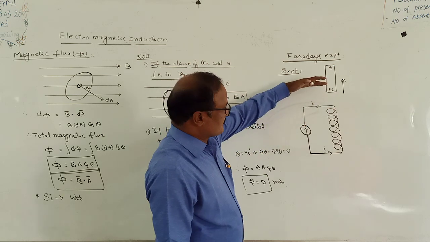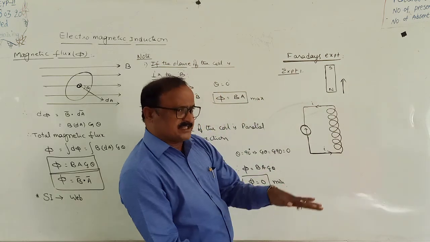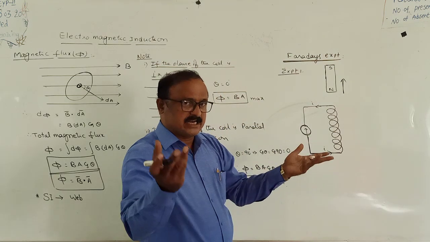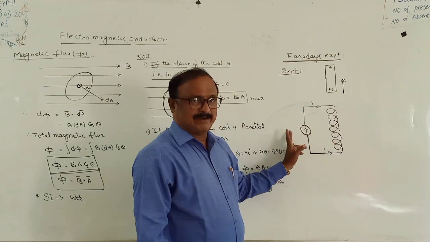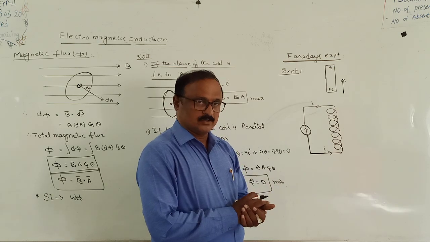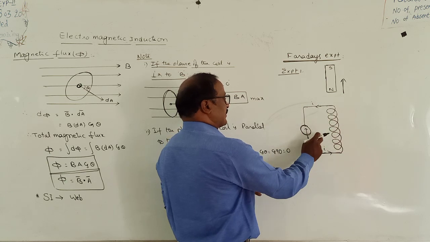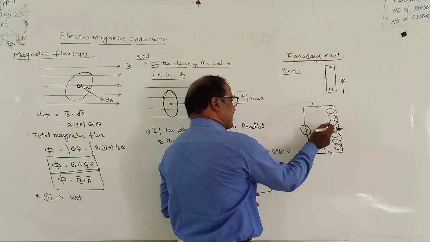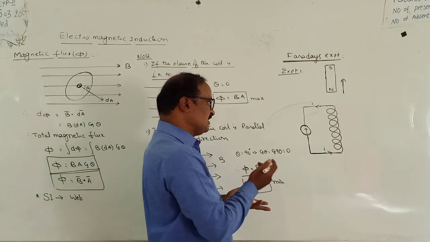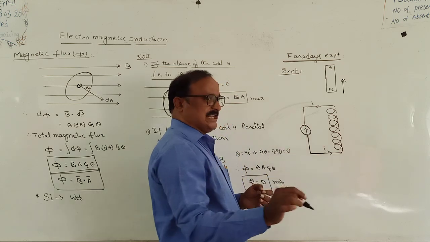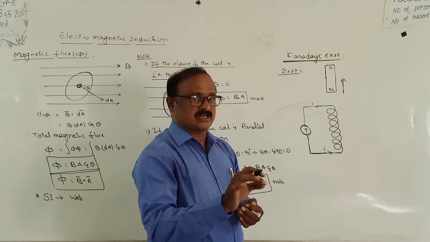Suppose the magnet and the coil both are moving along the same direction with the same velocity. That means the relative velocity between them is equal to 0. At that moment also the galvanometer reading is equal to 0. But the current will be induced inside this closed circuit when there is a relative motion between the magnet and coil. That is called Faraday's first observation and is also called Faraday's first law.